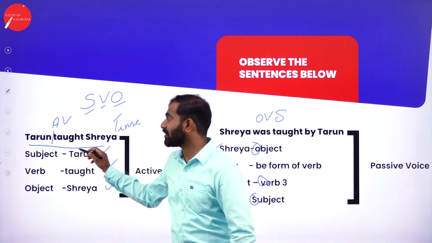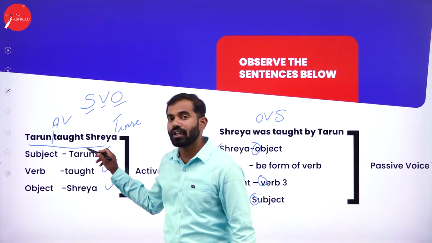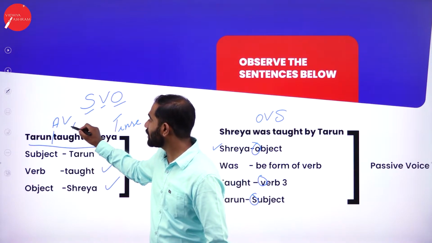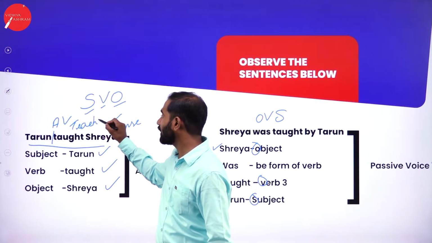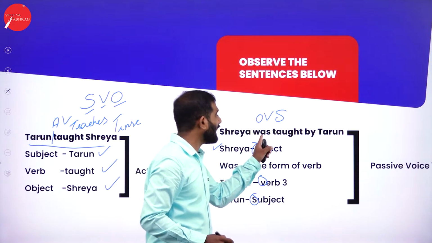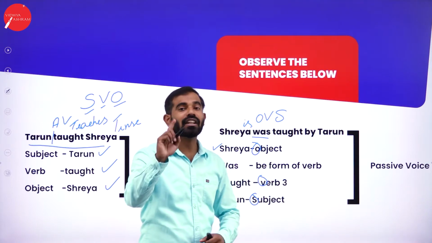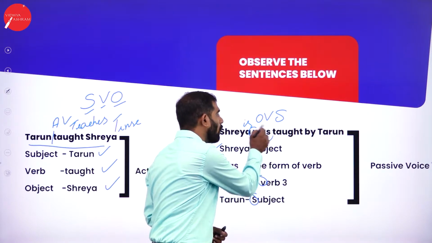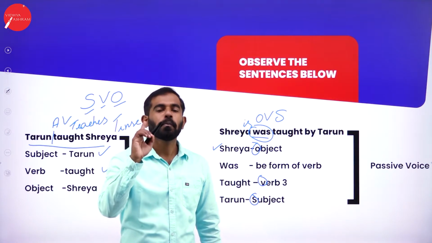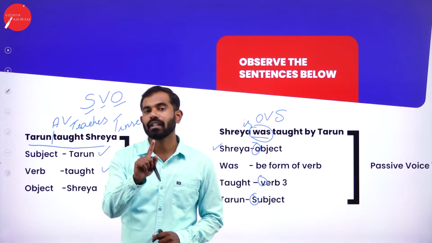If this sentence is changed to "Tarun teaches Shreya," what will be the tense here? The tense will be simple present tense, because taught becomes teaches. So if that is the case, it is simple present tense. And what will be the passive voice here? Shreya is taught. Shreya is taught by Tarun. So that is the reason why I tell you that is, was and all these auxiliary verbs play a key role. And if you don't know tenses, your passive and active voice, or active to passive voice, the sentence will be completely wrong.